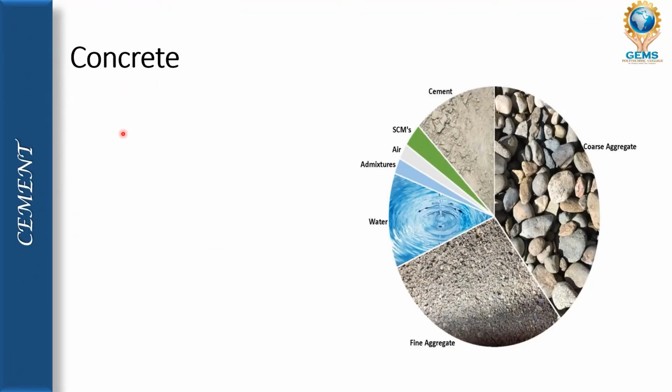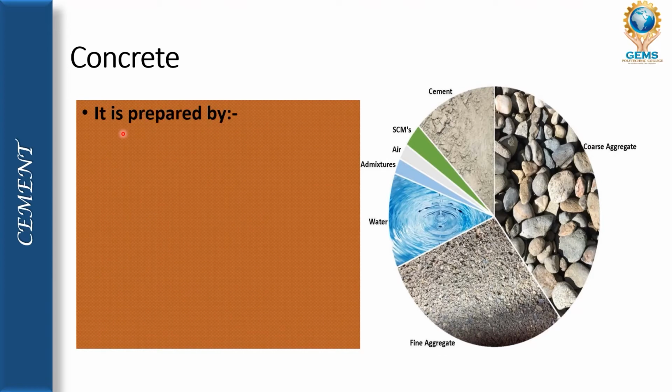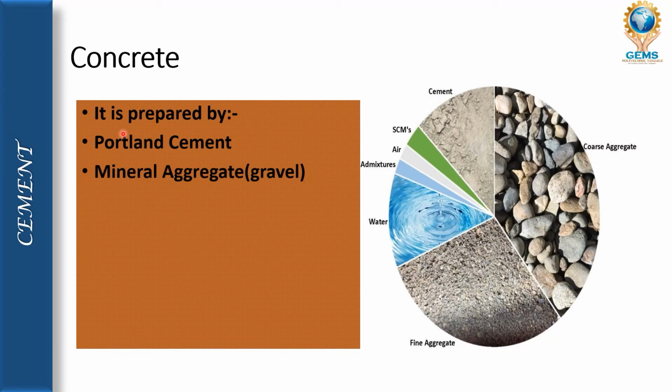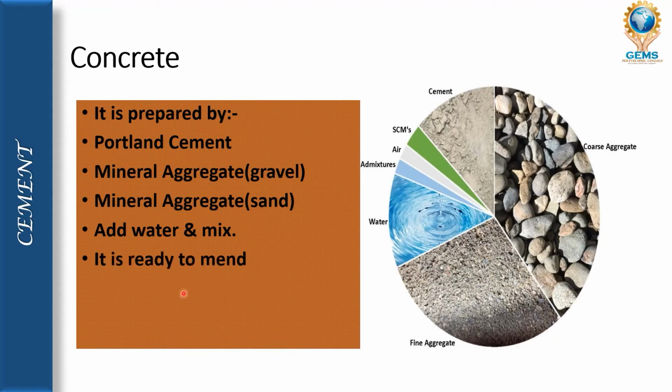Concrete, we will see how it is prepared. It is prepared by Portland cement, mineral aggregate gravel, mineral aggregate sand, adding water and mixing. As you can see in your figure, cement, coarse aggregate, fine aggregate, water. Everything, if it is mixed, is ready to use, and we can use supplementary cementing material, that is SCM, which we can say is an additive to concrete.